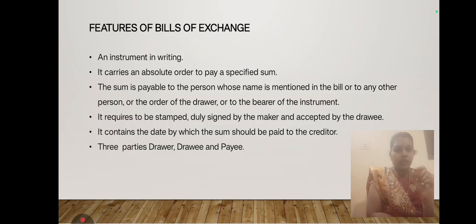Next, on the mentioned date, the credit should be paid. Taking our format as an example, they give 3 months time to pay the amount, so the drawee should pay within that 3 months. There are three parties as we discussed: drawer, drawee and payee. These are the main features of the bill of exchange.